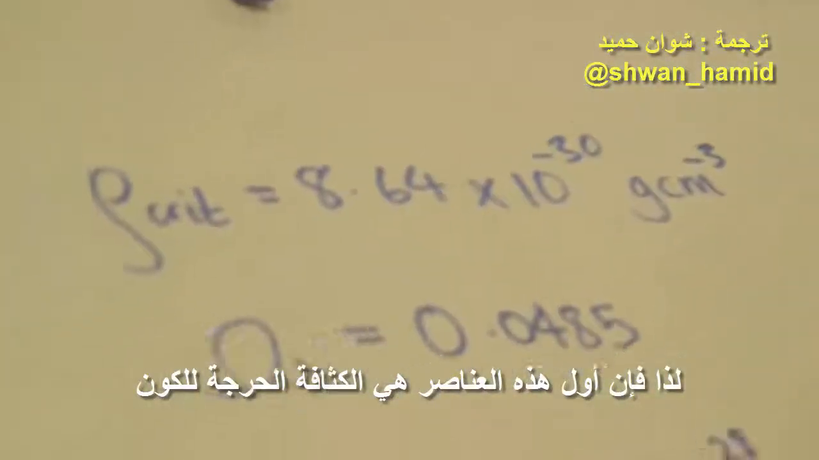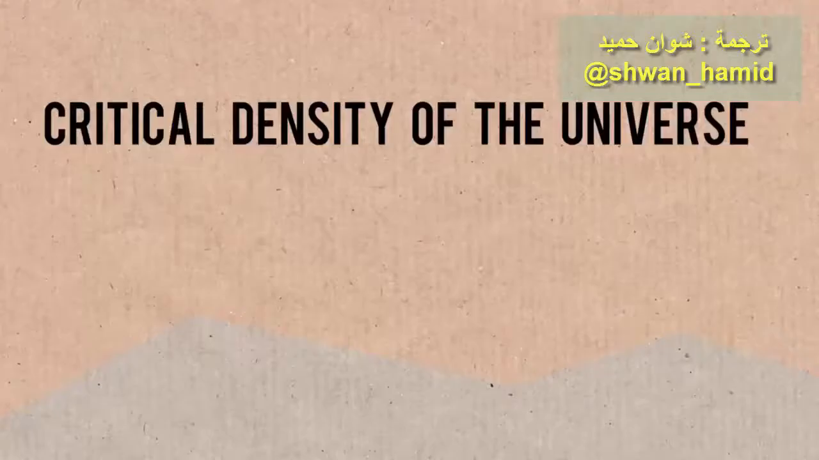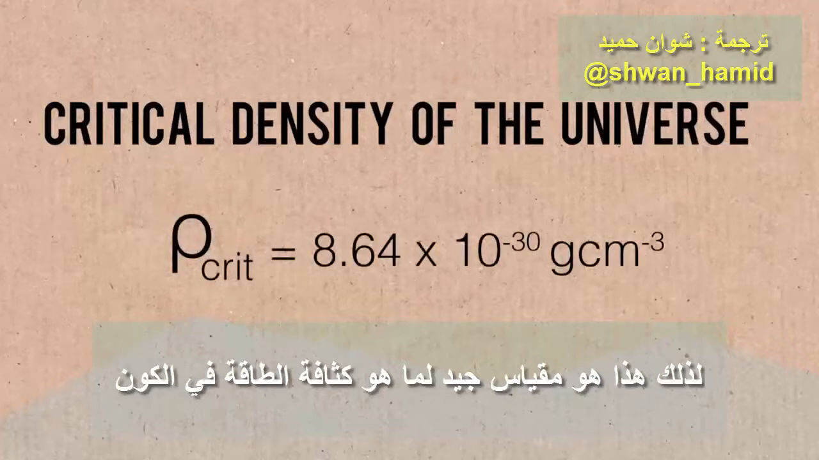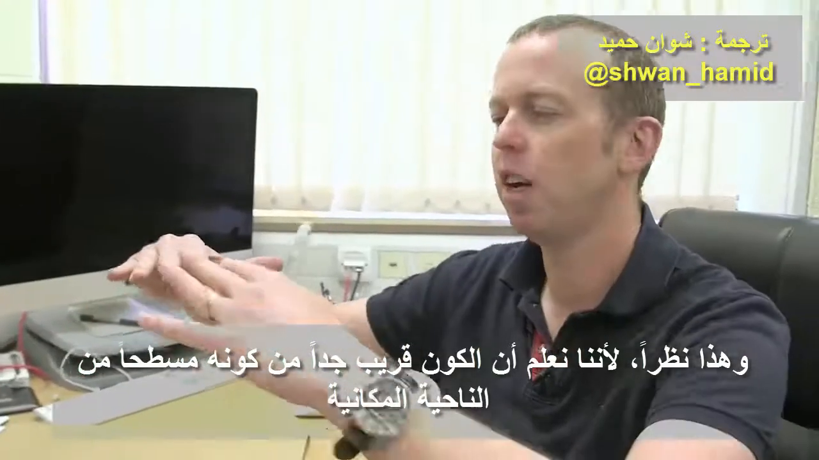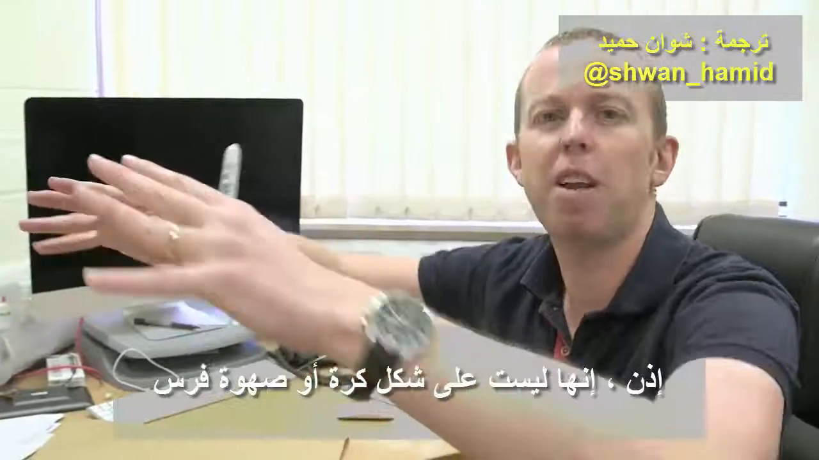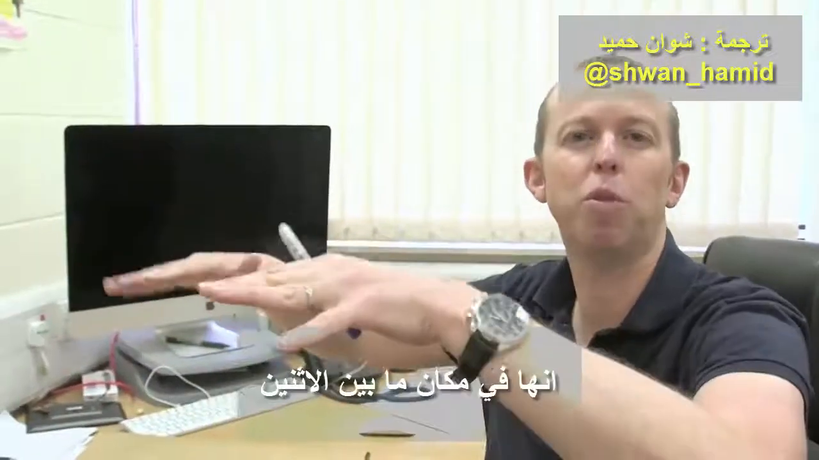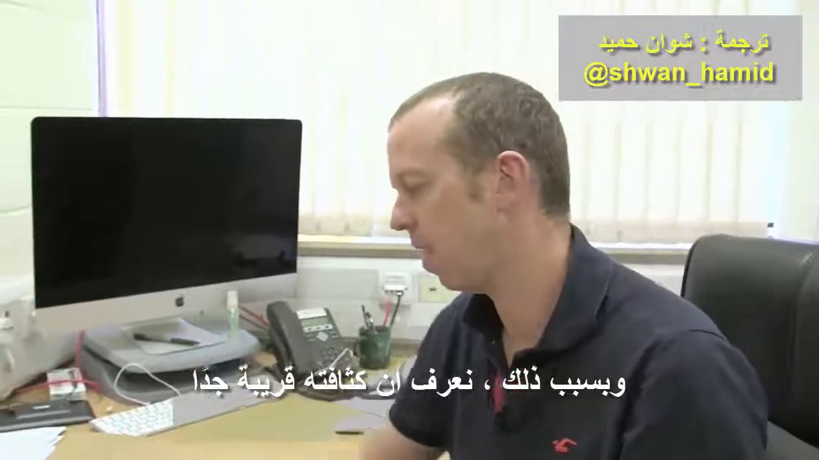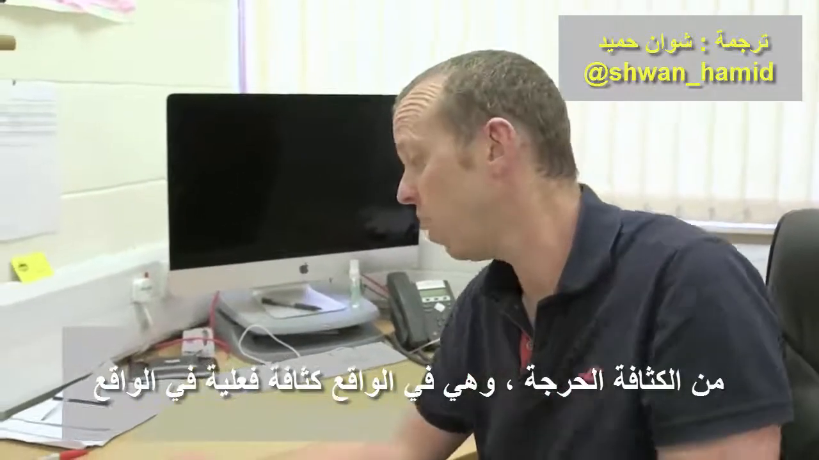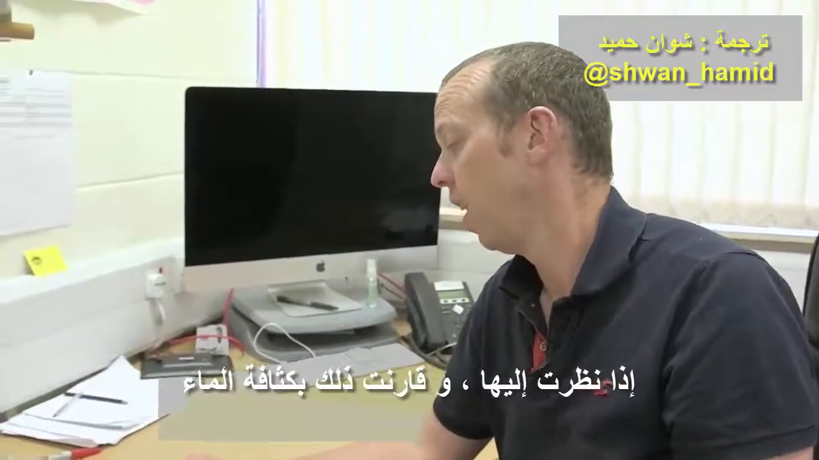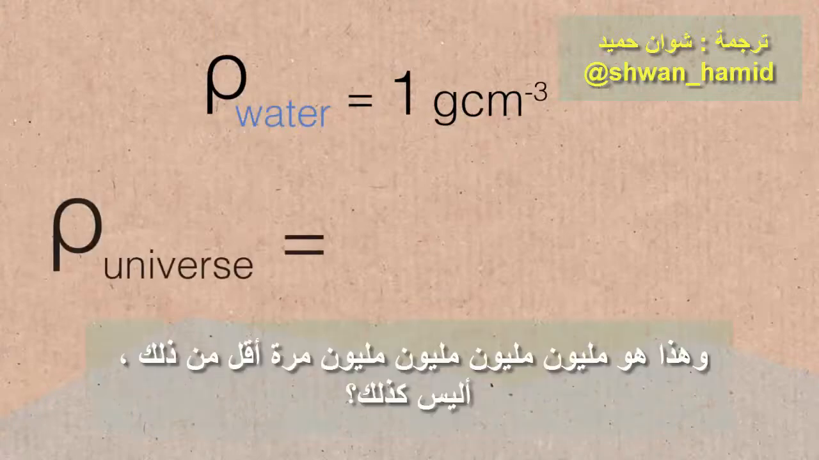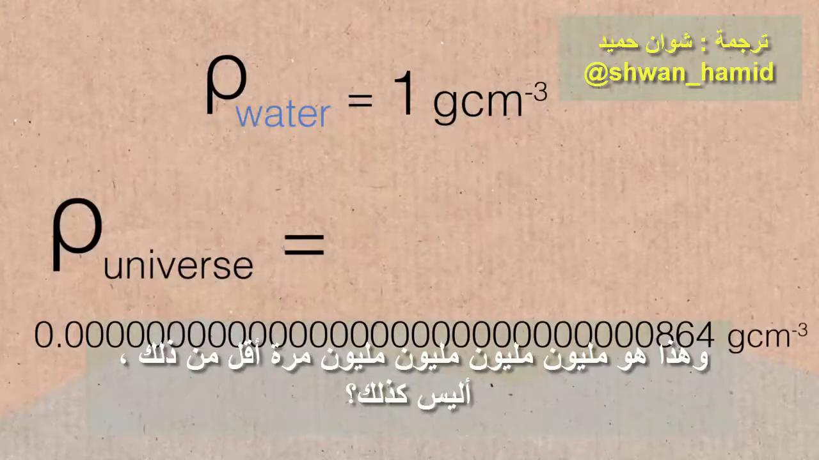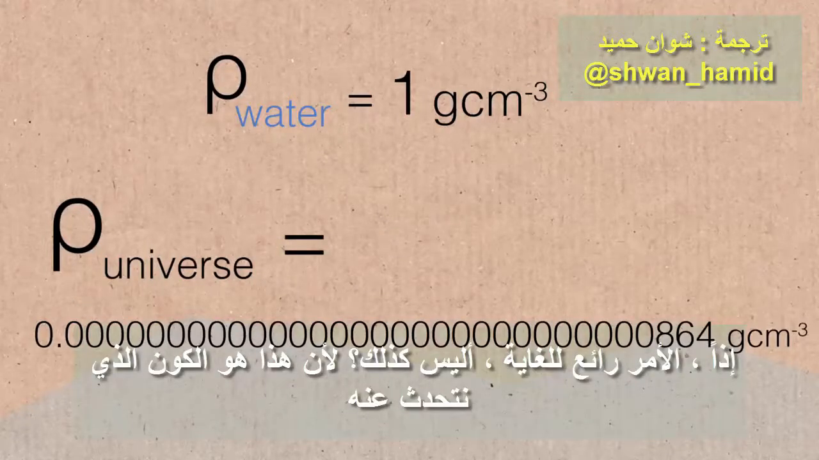The first of these is the critical density of the universe. This is a good measure of the energy density of the universe, full stop. This is because we know that the universe is very close to being spatially flat. So it's not shaped like a sphere or a saddle, it's somewhere in between the two. Because of that, we know its density is very close to the critical density, which is a really, really light density. The density of water is 1 gram per centimetre cubed, and this is a million times less than that. So it's super undense, but of course it is. This is the universe we're talking about.